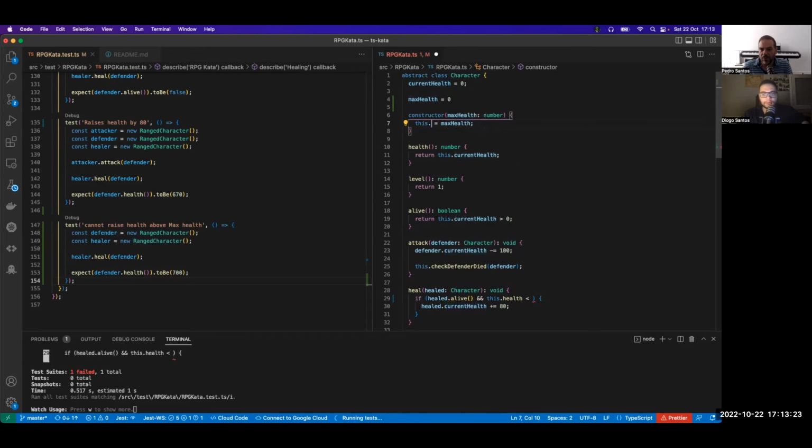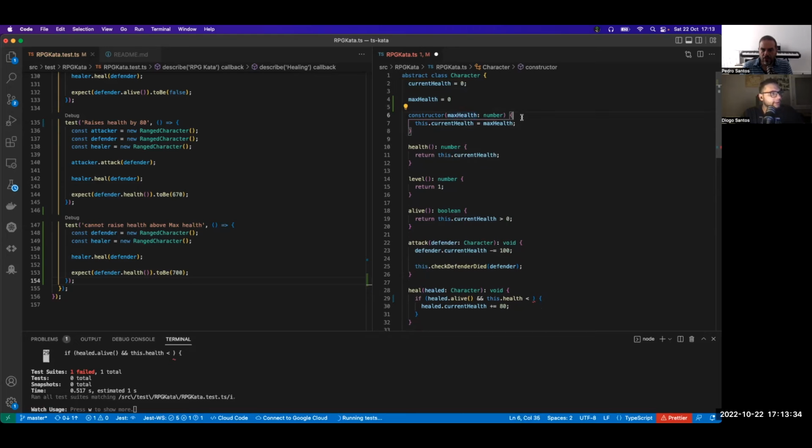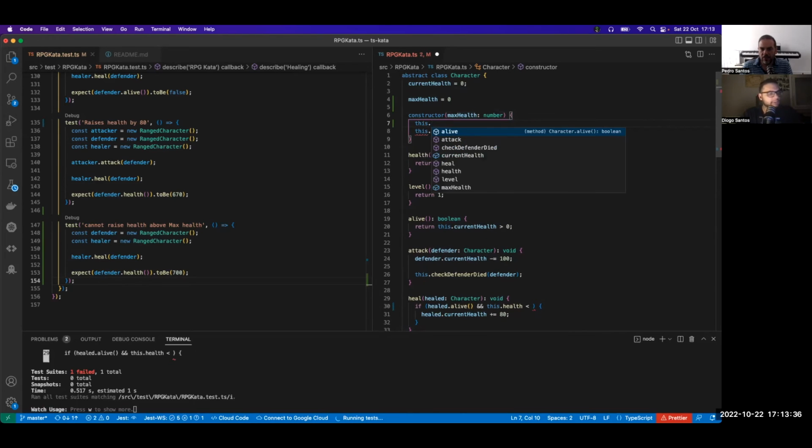So let's do this: max health equals max health. We need to save both. Now, this one needs to stay. This you need to put both. No, inside the constructor. Save both. Again? Yes. Max health. I'll explain why. Yeah, this is so confusing for me. It's weird. So you have two things you need to save. You need to save what is the max health when the character starts.